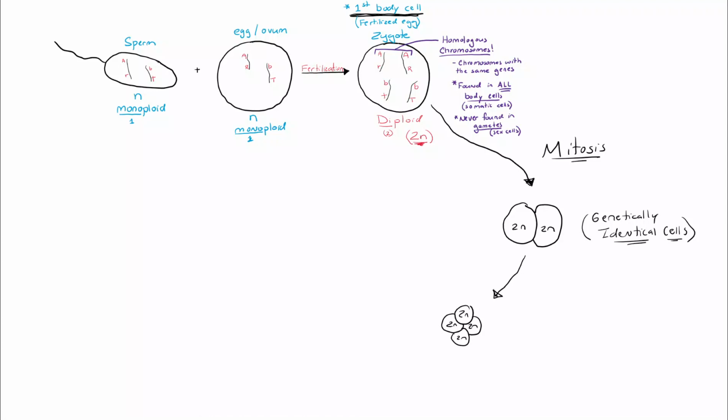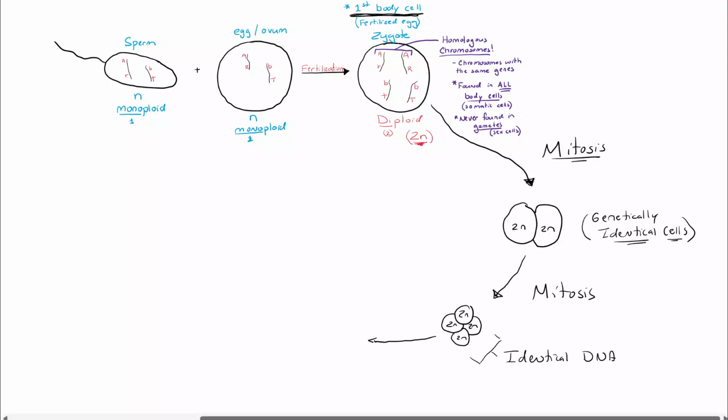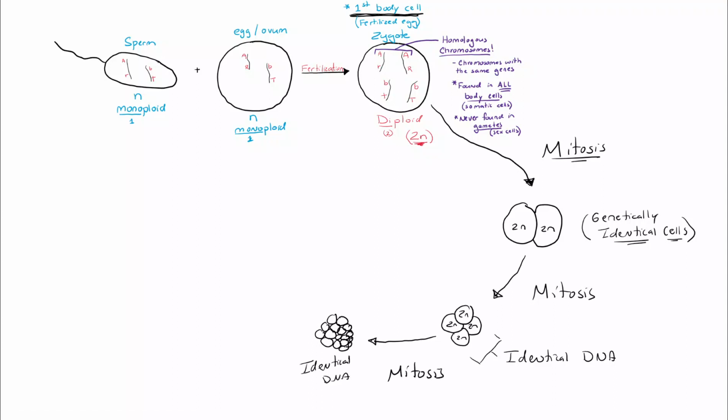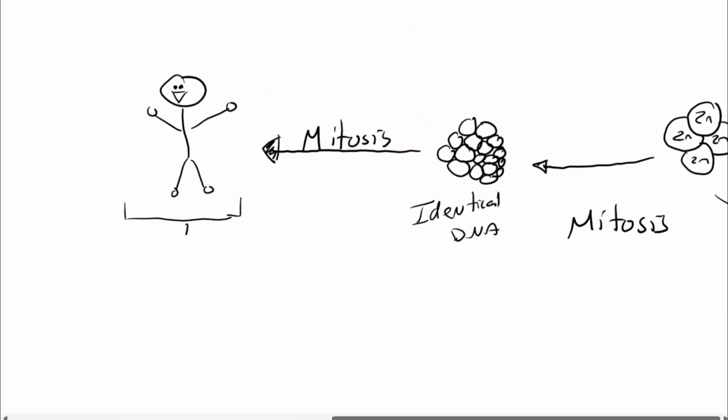Those two cells will divide into four cells by mitosis, because we're building your body. Those will have identical DNA as well. Four cells will divide into a big ball of cells by mitosis, making identical cells as well. And eventually, these cells will keep on dividing until they make you, a person, by mitosis.